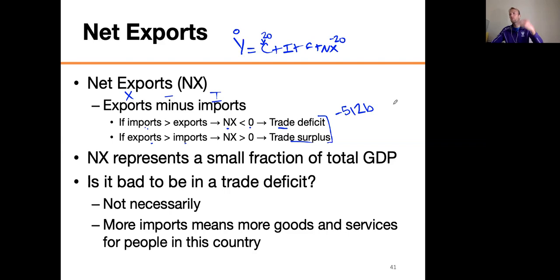If you import more goods and services for people in the country, people might be happier. Since our GDP is a measurement of happiness, kind of our standard of living, maybe we do have a higher standard of living when we import more. It might not be sustainable long term. Eventually other countries are going to say, hey, you're taking more from us than you're giving to us, United States. We're going to do something, make some price changes, right? Charge you, stop loaning you money, something like that.